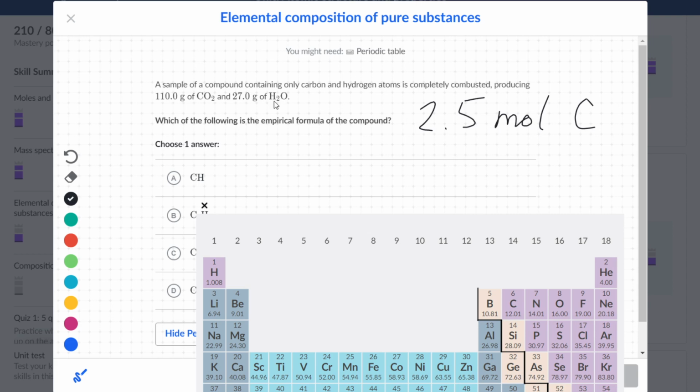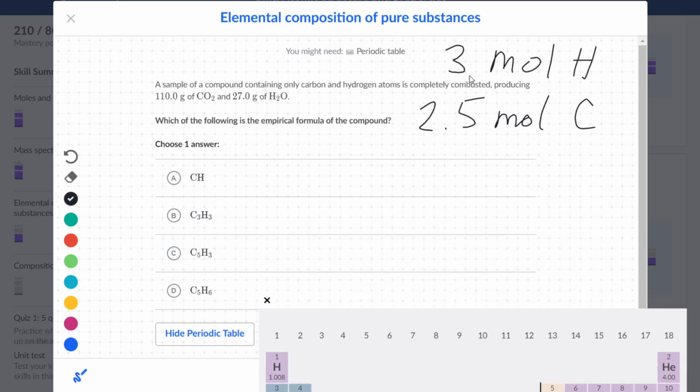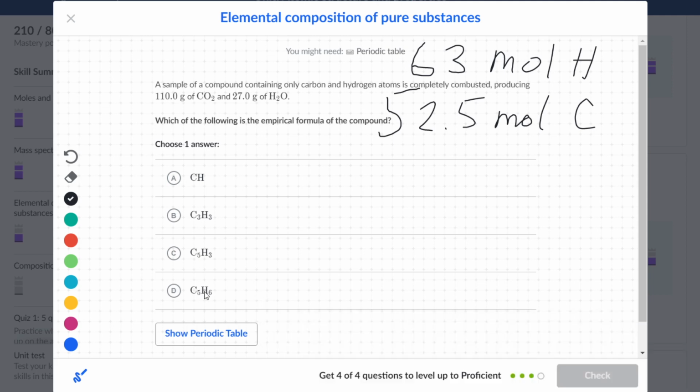But we have to notice that in water we have 2 hydrogen in every water. Every mole of water has 2 moles of hydrogen. Therefore, every 1.5 moles of water, we have 3 moles of hydrogen. One thing we can do is multiply those by 2. So we have a ratio of 5 to 6 from carbon to hydrogen, and so the empirical formula would be C5H6.